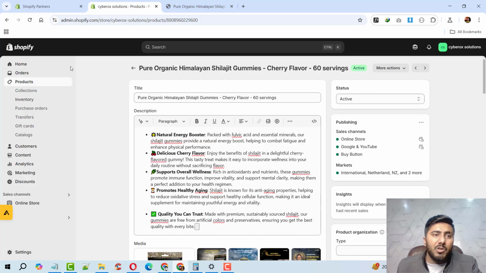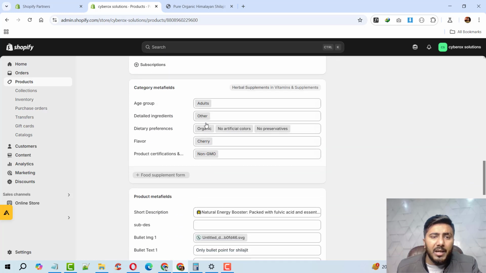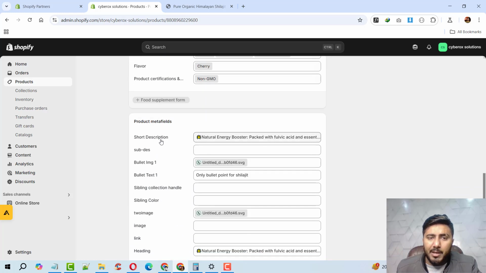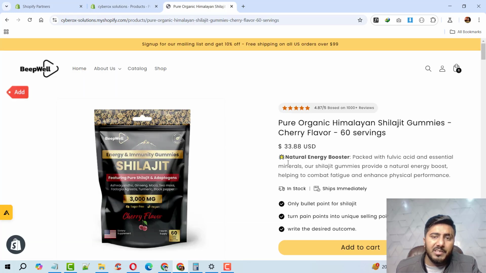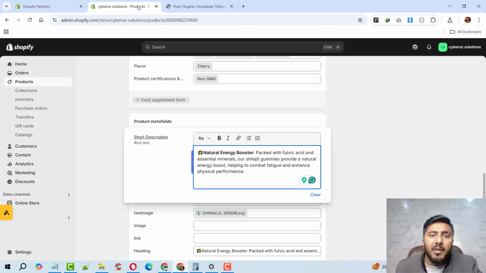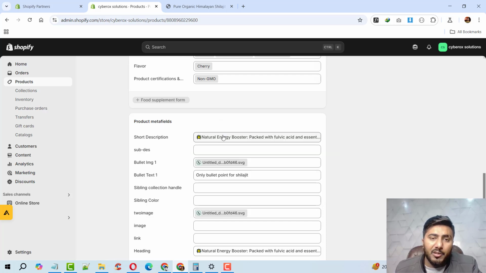Okay, I'm going to the Shopify dashboard area, and here we can see I have already created a metafield with the name of short description, and I put some short description over there. I use rich text, where you can see I have bolded this text. You can italicize and you can add links. So this is a more efficient way to show a short description individually for each product.